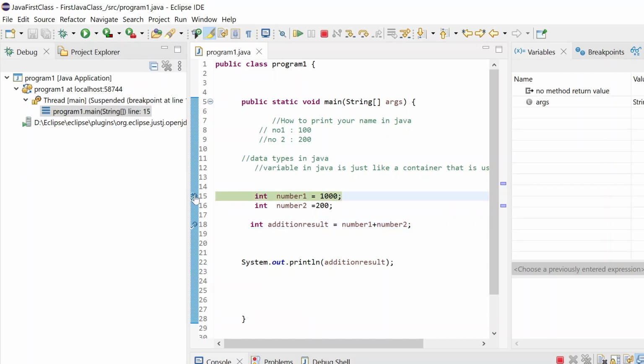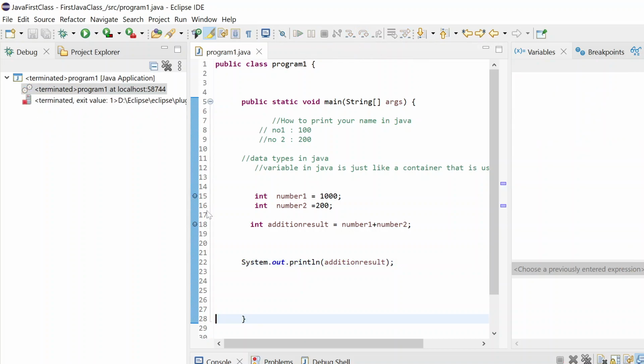Just click on debug as Java application. You will see now you are here. It has not executed this line yet. To execute the lines one by one, just keep clicking step over. I have clicked once. You can see on the right hand side, one variable is created inside our memory area. Number one has the value 1000, then number two, and then the third one, the name. Likewise, you can debug. Is it clear to everyone? You can put any number of breakpoints, like I can put here as well. It's your choice.